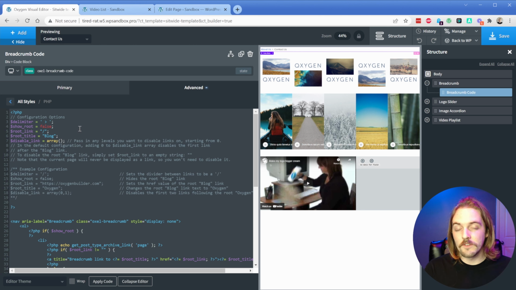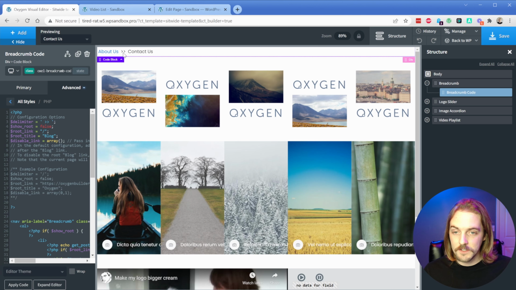Now I've done a little bit of configuration just to try to play with it a bit, and you can change your delimiter to pretty much anything you want. So this arrow is not there by default. If you wanted, it could be a comma, it could be a vertical line, it could be whatever you want. You could even type something in there. But if we just do a double arrow, apply that code, it's really small. If I collapse this editor, then you can see there's a double arrow. I could just simply change it like that, and voila.